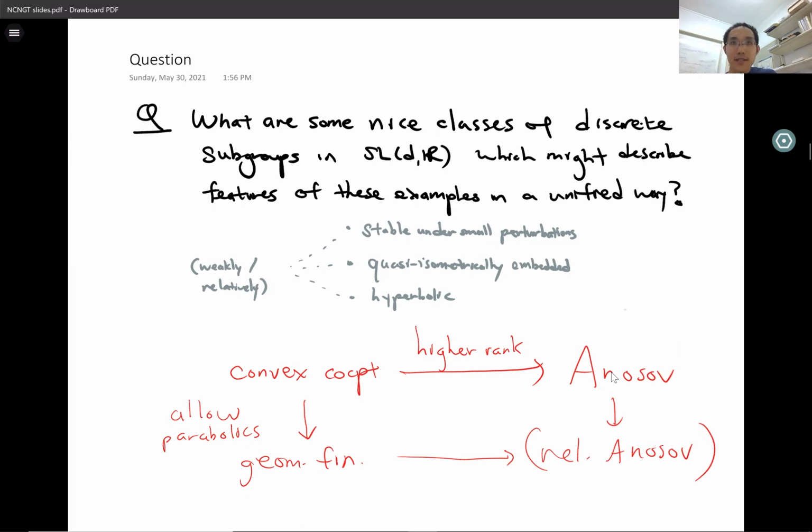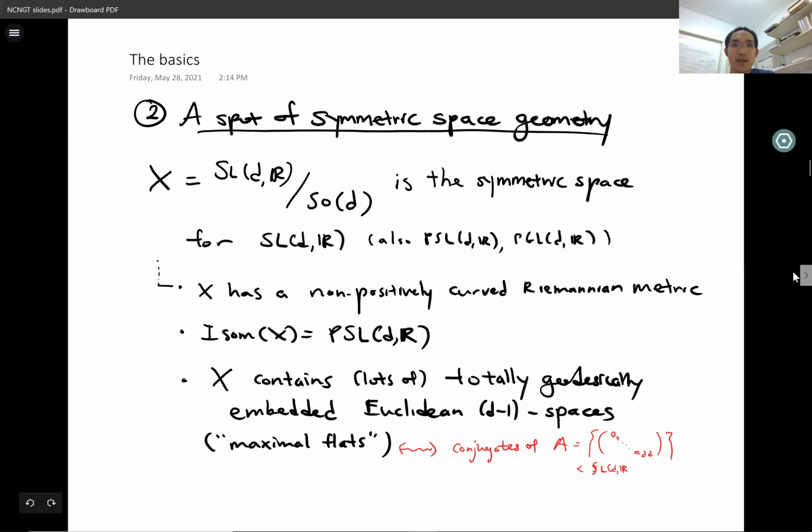Okay, so in order to describe this class of discrete subgroups for you and motivate the description, let me first say a little bit more about the symmetric space. So X is the symmetric space associated to SL(d,R), also PGL and PSL(d,R). And remember, we can write it as the quotient of SL(d,R) by SO(d). This space can be equipped with a non-positively curved Riemannian metric, so that the isometry group of the space is PSL(d,R).